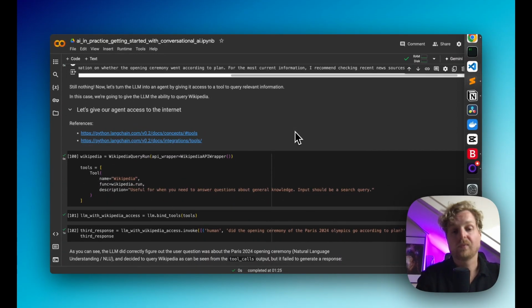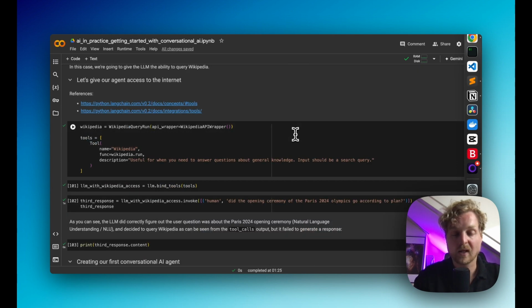All right, so like we said, one way to solve this is by giving our large language model access to external data. And we do this with what is typically referred to in the industry as tool usage, where we give our large language models tools it can use to query external data sources, and sometimes even perform actions on those external data sources.